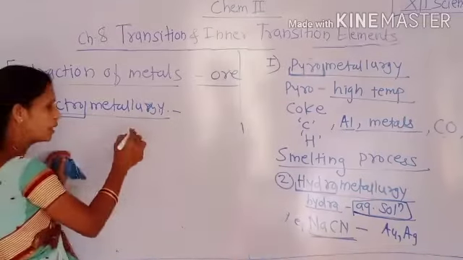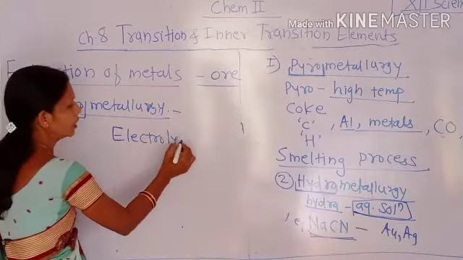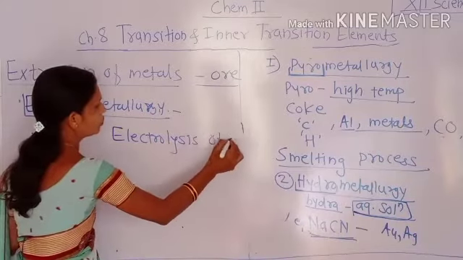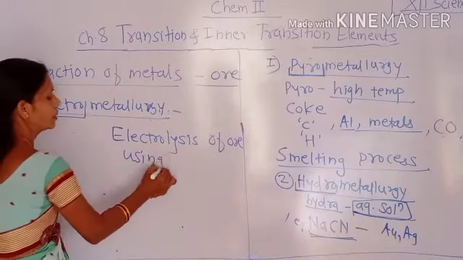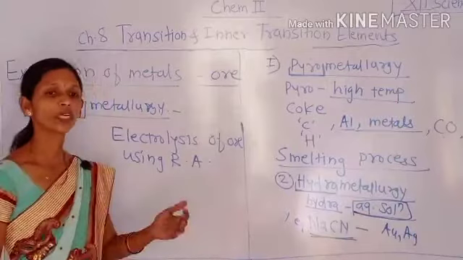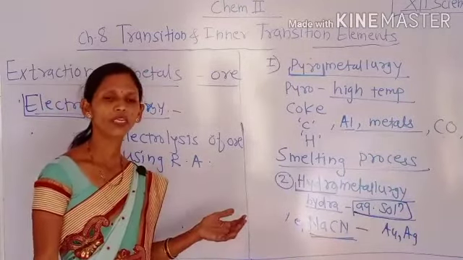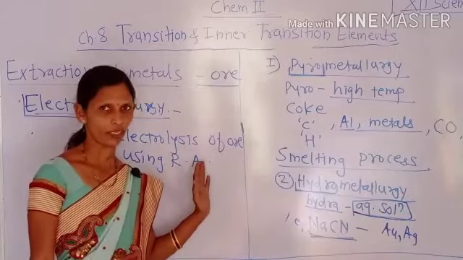That means electrolysis of the ore takes place using a specific reducing agent. All of you studied that aluminium is extracted from bauxite using electrometallurgy.